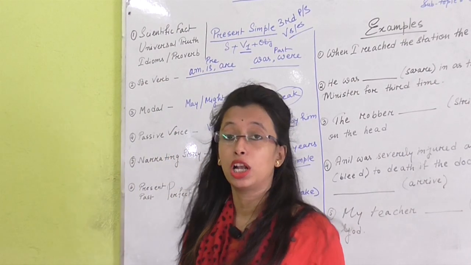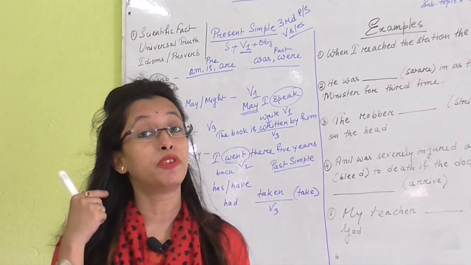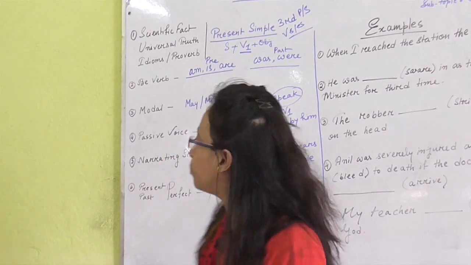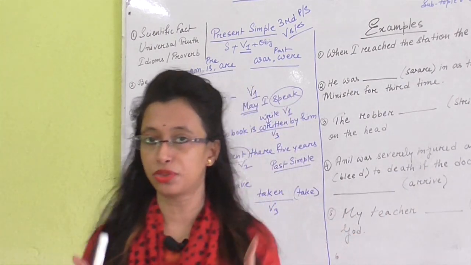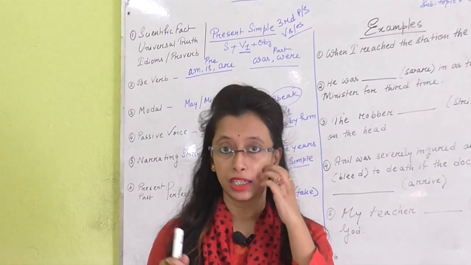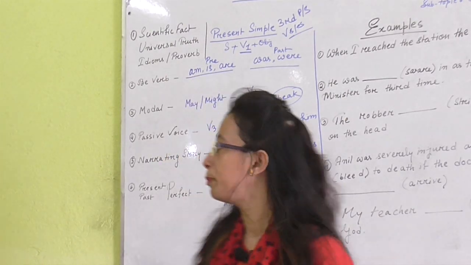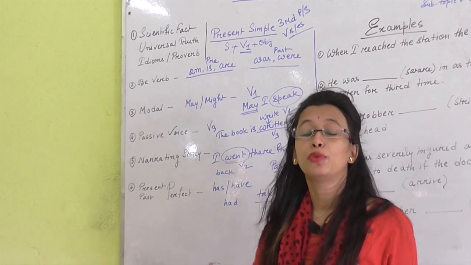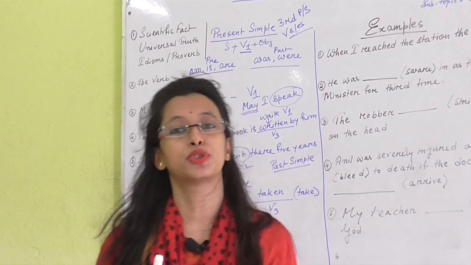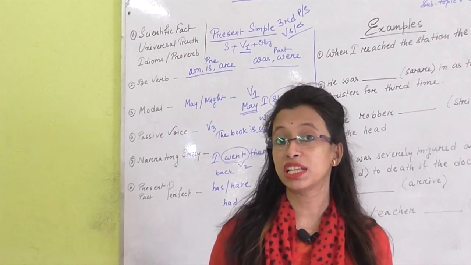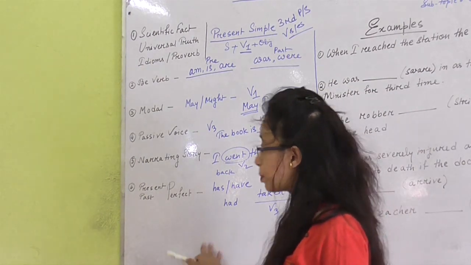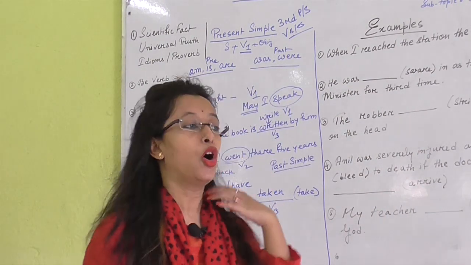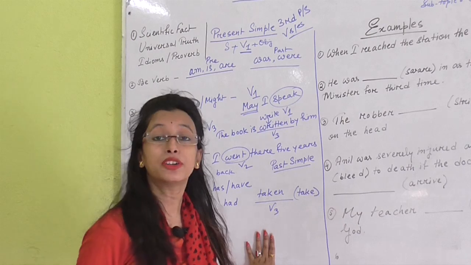After a modal, always use the verb's main form, which is V1. After passive voice, always use the V3 form, the verb's third form, which is the past participle. Whenever we narrate any story, we need to use past simple tense, which means V2 form. And after present or past perfect, after has or have, always use the third form of the verb.